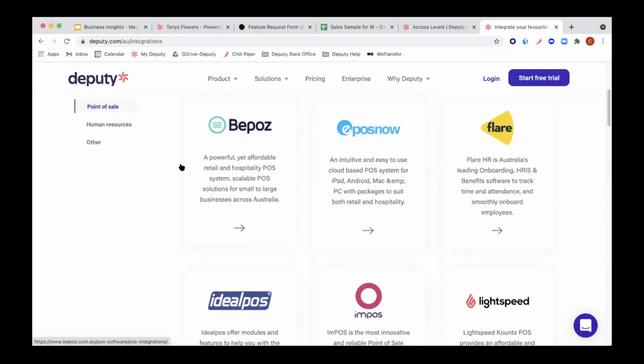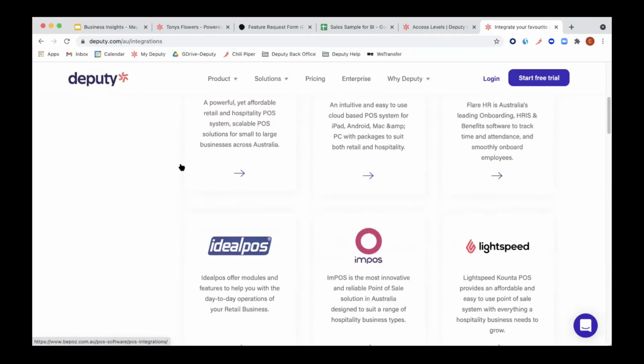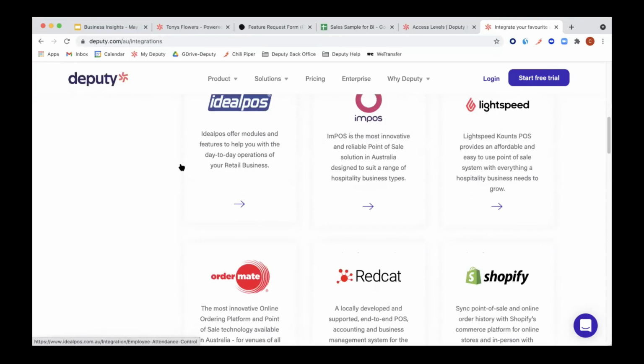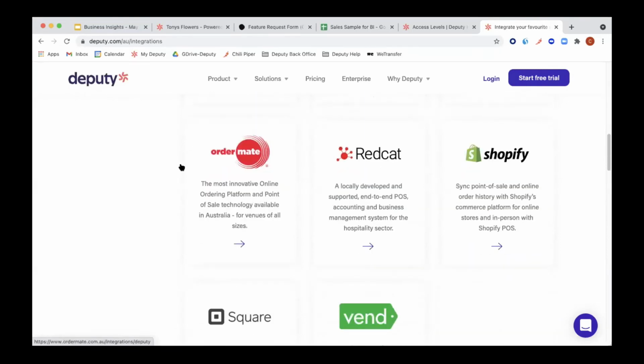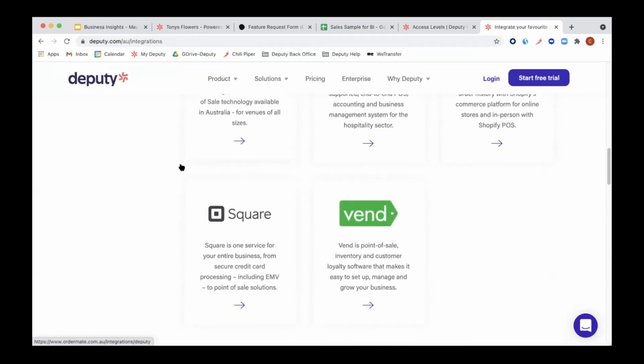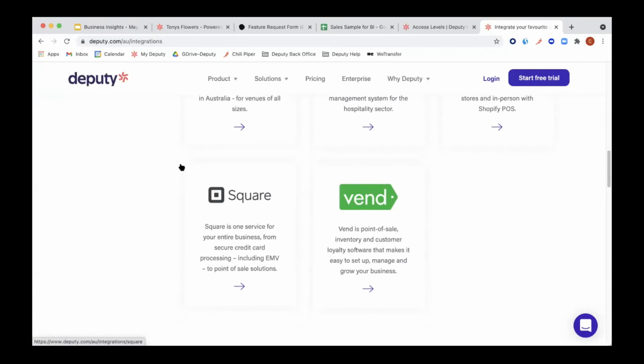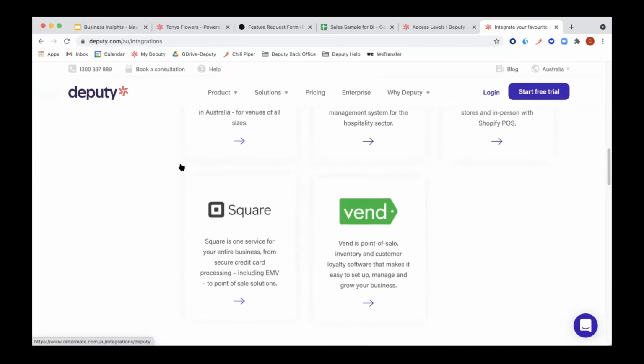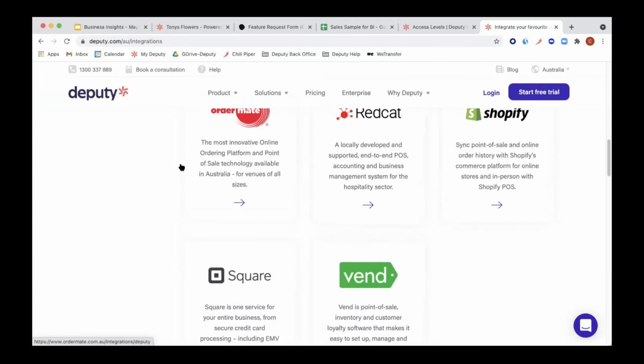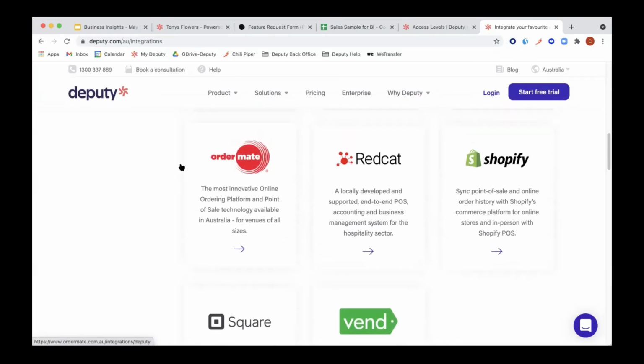So those are 11 in the Australian market. Now, if yours is not on this list, don't worry. There's actually three things we can do. So obviously you can take the sales data from it and manually put it into the actual business insights, right? So you can do that manually.